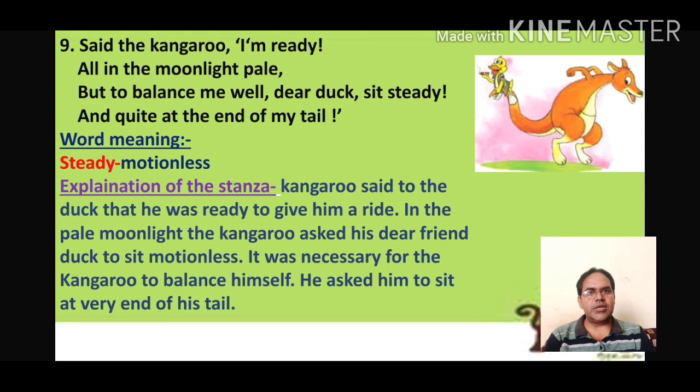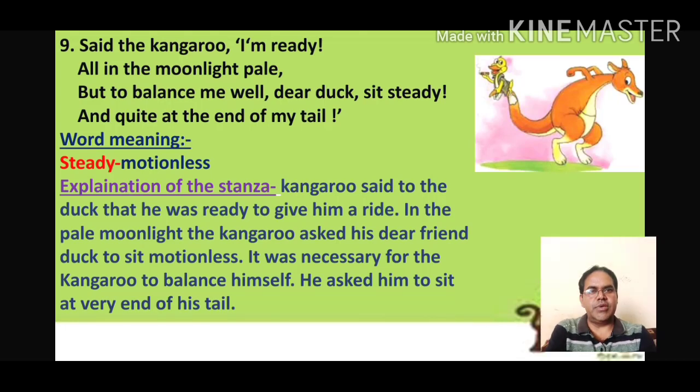So here the kangaroo is saying, I am ready. Means now in the 9th stanza, the kangaroo is ready to travel with the duck into the entire world. All in the moonlight pale. Means they promised to each other. Kangaroo said to the duck that he would start his journey in the moonlight.